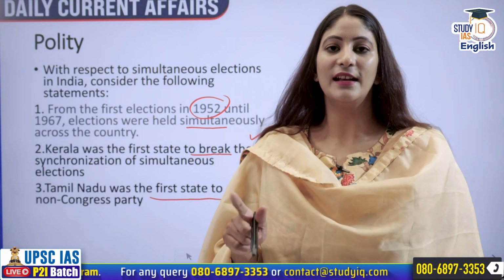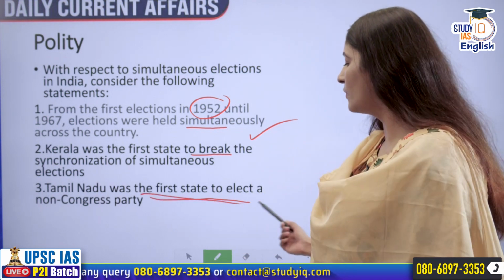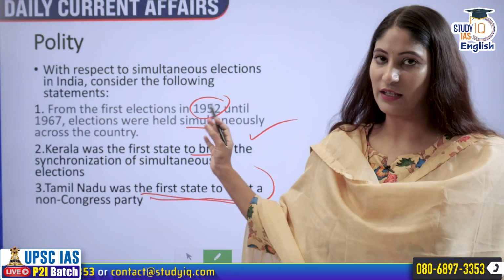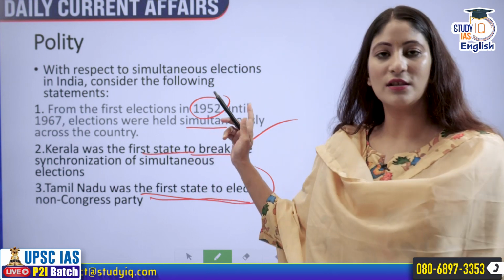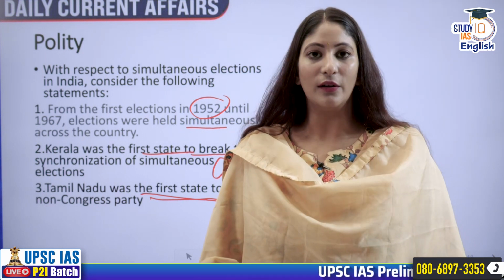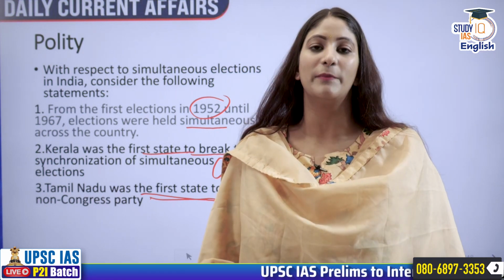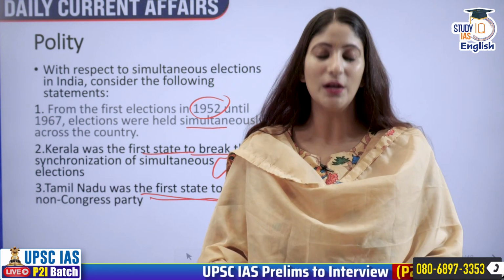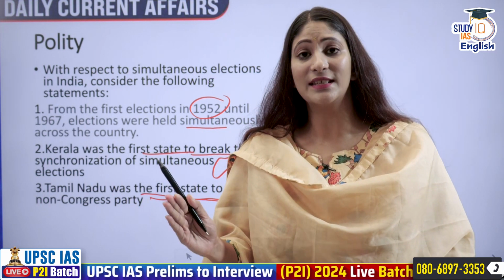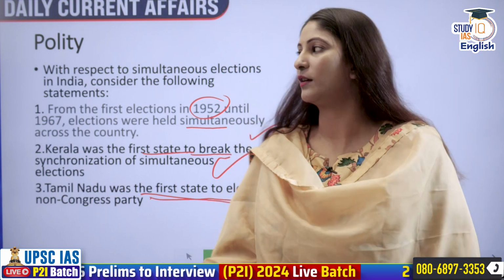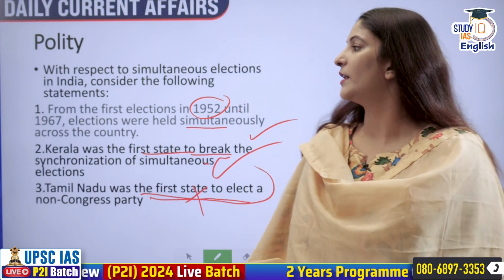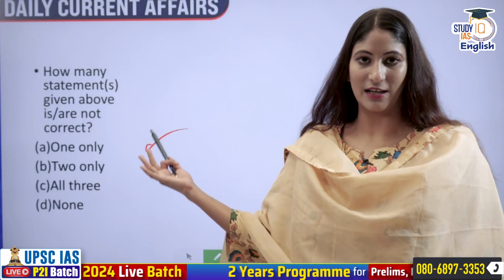But it was Kerala that was the first state to elect a non-Congress party, and I will tell you the name of that party as well. Kerala was actually the first state to break the synchronization of simultaneous elections. Why? Because its state legislative assembly was dissolved after a period of time and hence it came under President's rule, and this entire cycle of simultaneous elections for all the state legislative assemblies and the Lok Sabha was broken. First is correct, second is correct, third is not correct because it is Kerala instead of Tamil Nadu. How many are not correct? Only one, that is, statement three is not correct.